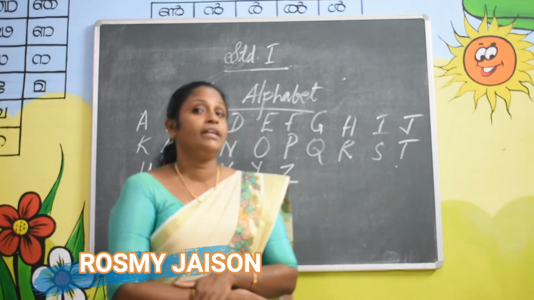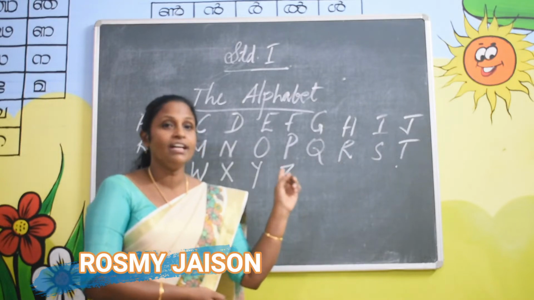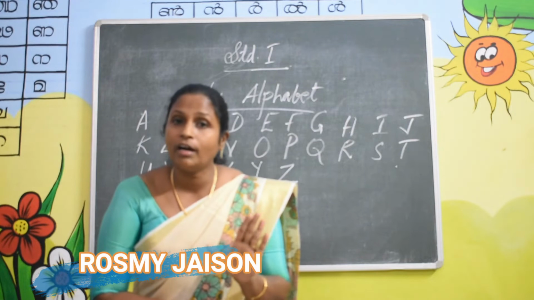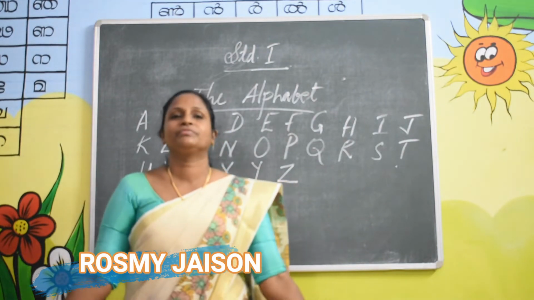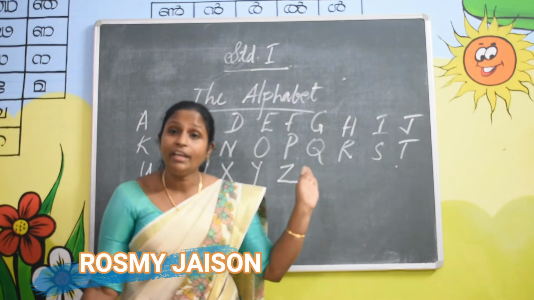There are 26 members. Do you understand? That means these are the letters. Without the alphabet, we can't write and read. Without these, we can't write and read in the English language.